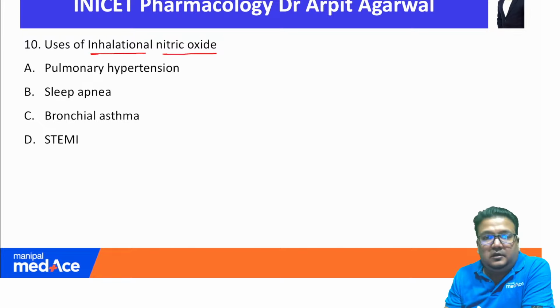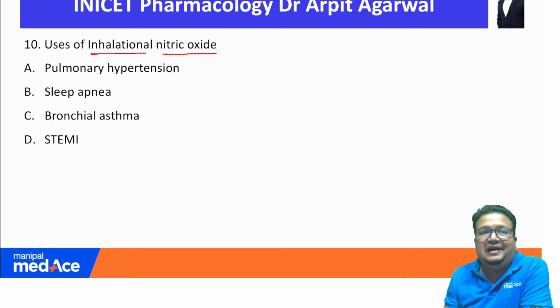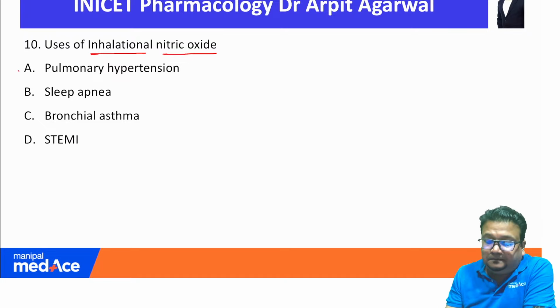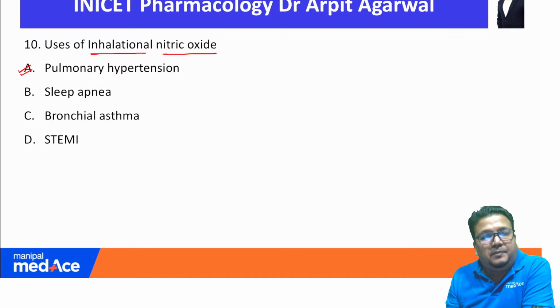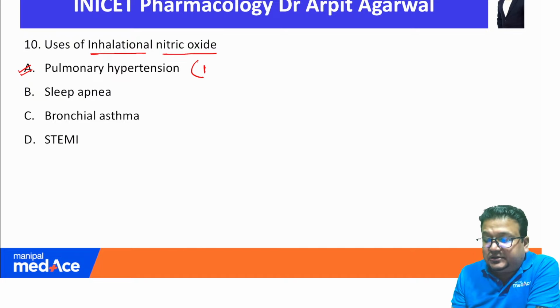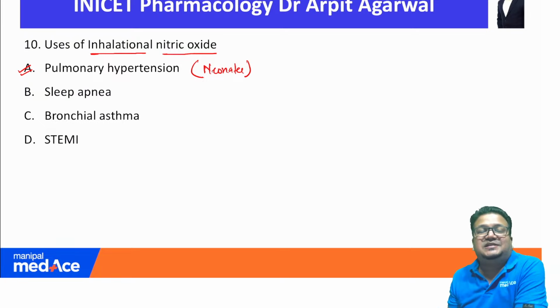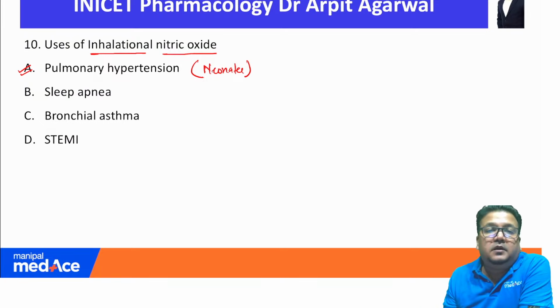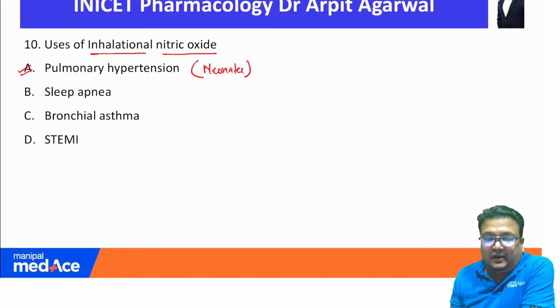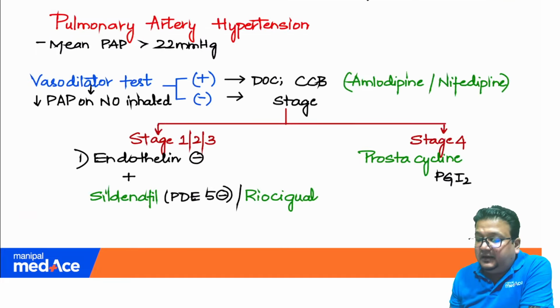Inhaled nitric oxide. Inhaled nitric oxide is used in pulmonary artery hypertension in neonates. It is used as a reserve drug in neonates who suffer from pulmonary artery hypertension. Again, this topic has a very detailed discussion in my lectures, present in my notes.